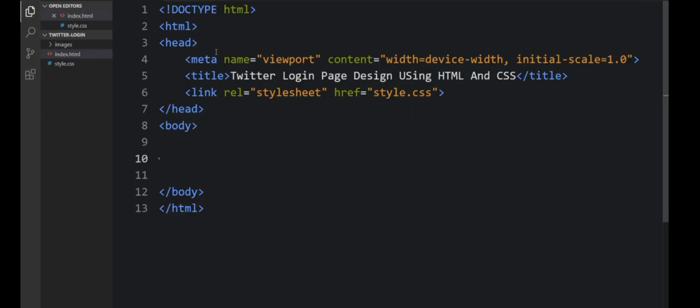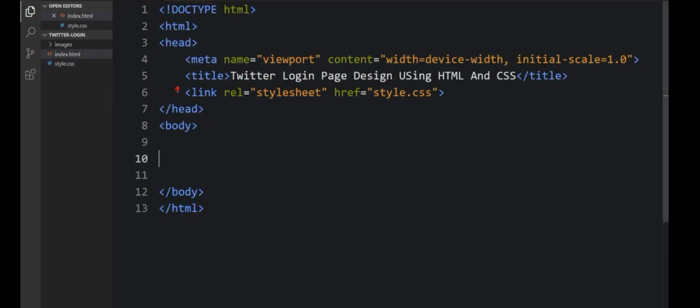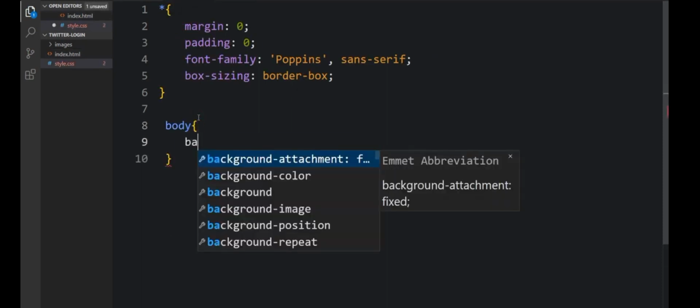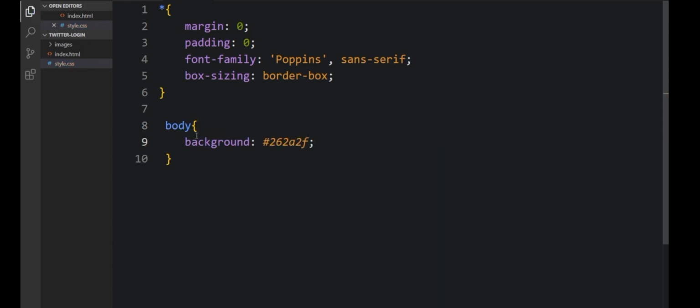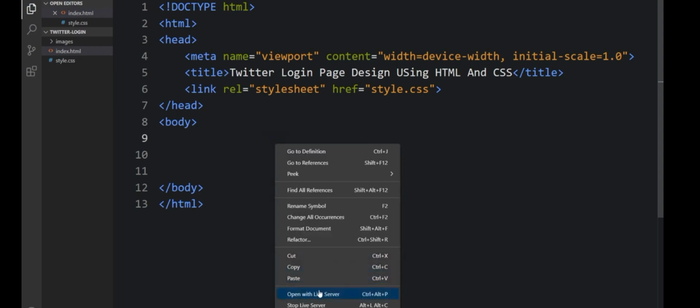So here's my HTML and here's the CSS, and I've specified the link to the style, the CSS, inside the page. I will just come down here to type the body and specify the background color. I want it a little bit dark. Let me open the live server and check that it works. As you can see, the background looks a little dark.